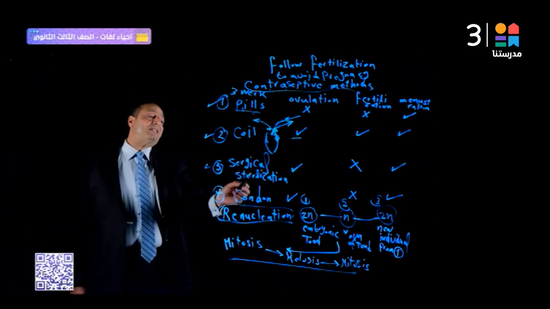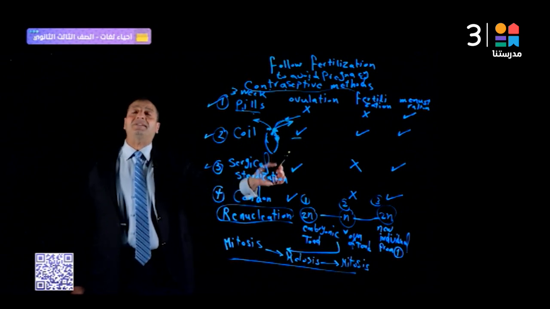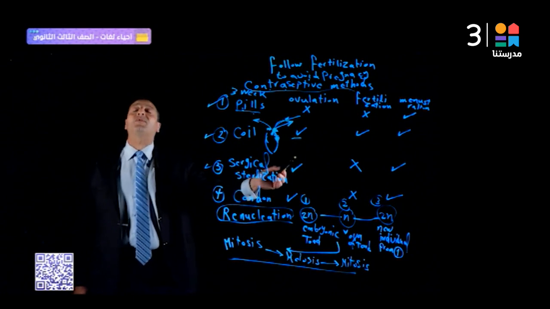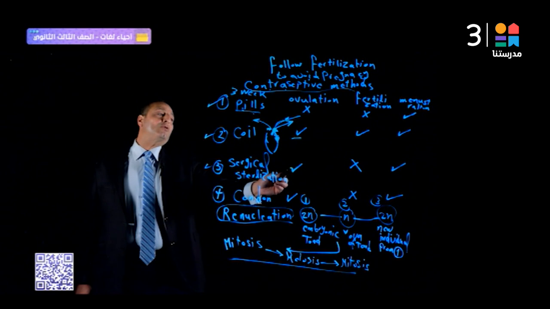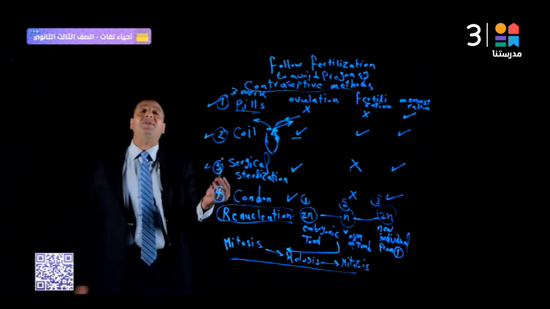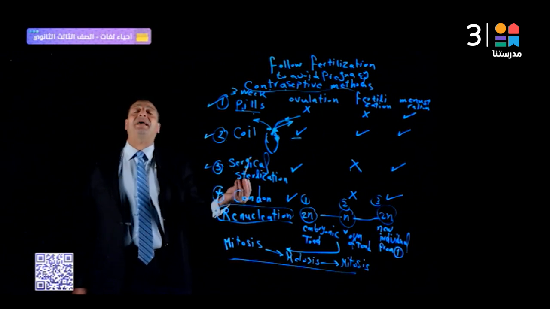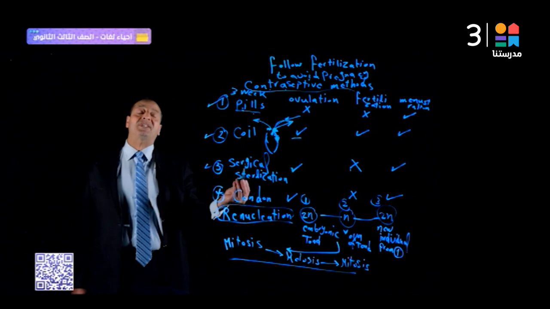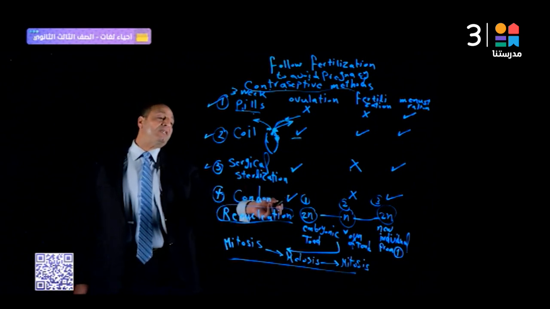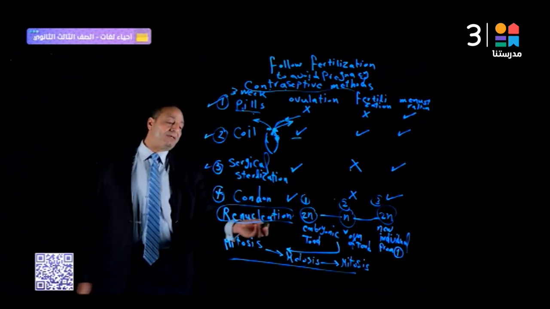Another type is surgical sterilization, ligation of the vas deferens in males and the fallopian tube in females, to prevent the sperm from reaching the ova. Ovulation occurs, fertilization doesn't occur, menstruation occurs. Condom: using a specific substance, it covers the sperm during mating between male and female, preventing the sperm from reaching the fallopian tube. So ovulation occurs, fertilization doesn't occur, and menstruation occurs.